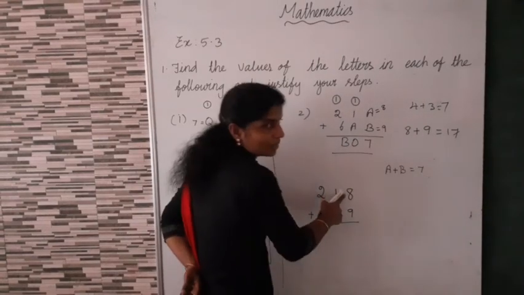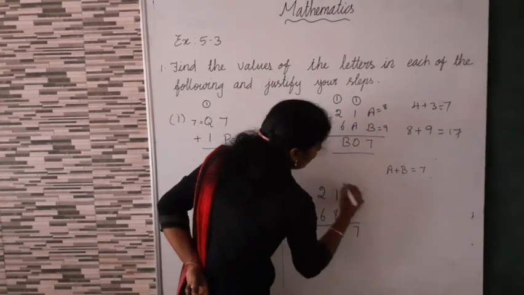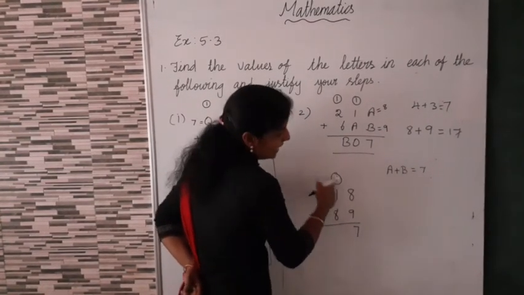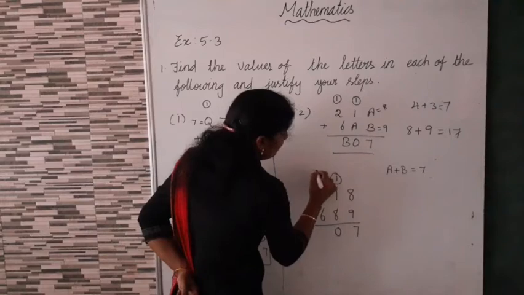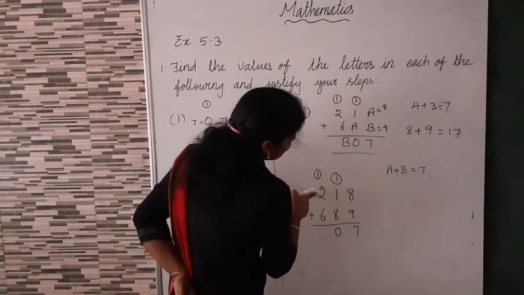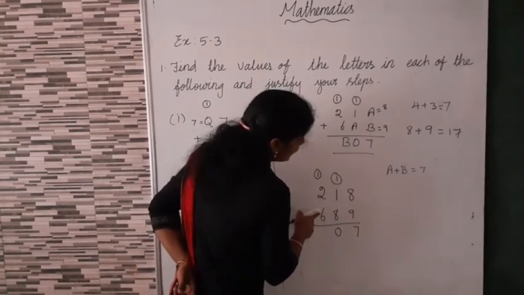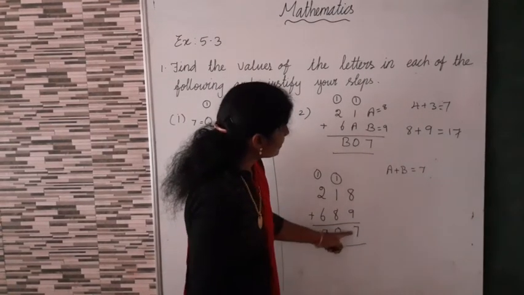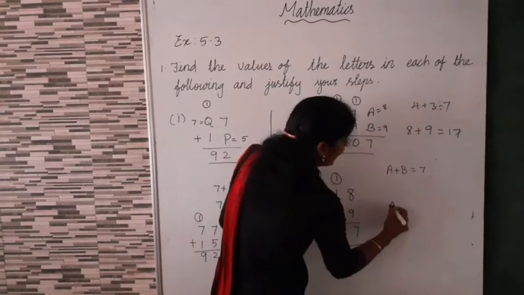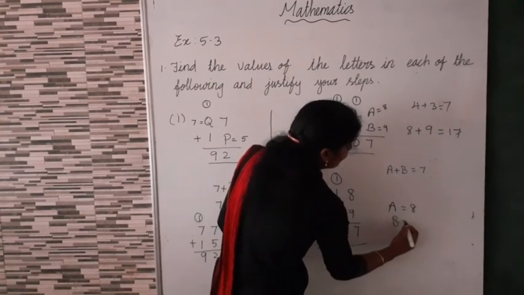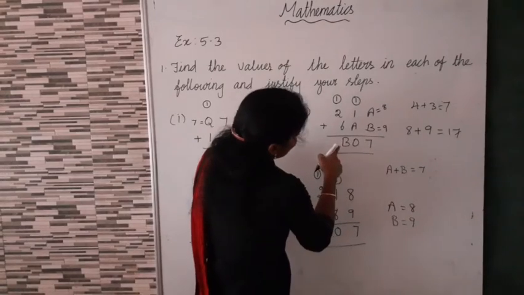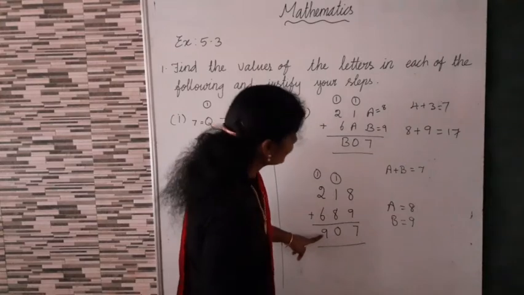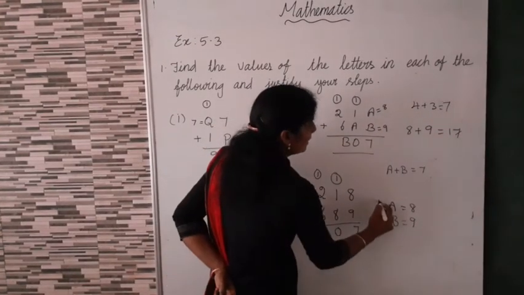9 plus 8 is equal to 17. 1 balance. 8 plus 1, 9. 9 plus 1, 10. 0. Again 1 balance. Now 1 plus 1, 1 plus 2, 3. 3 plus 6, 9. Okay. Now here 9, 0, 7. What is the value of A? A equal to 8, B equal to 9. So here also we get 9, 0, 7. Are you clear?